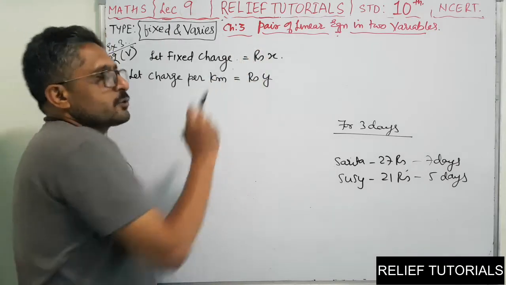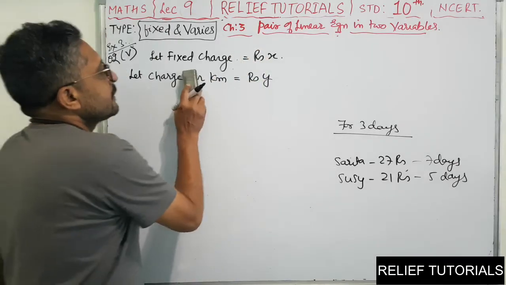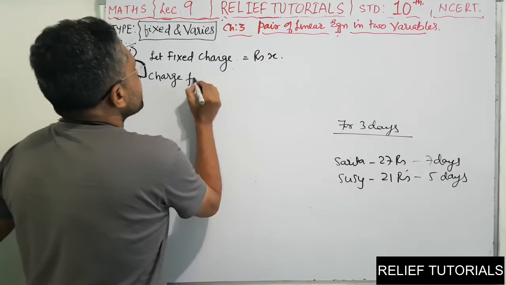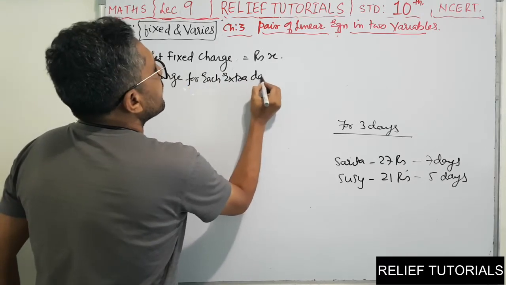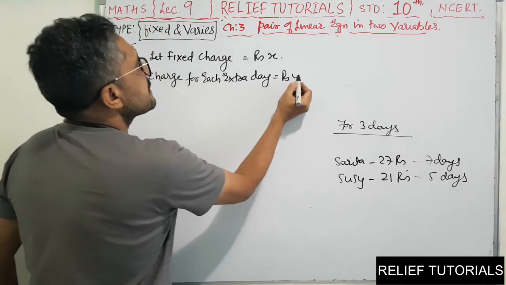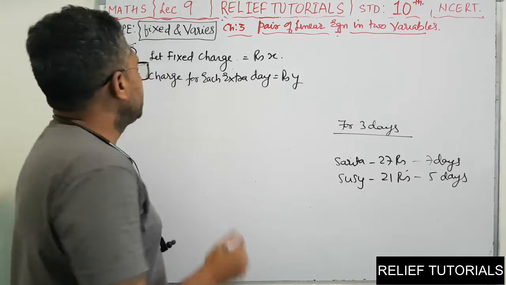So the fixed charge is equal to rupees, and the charge for each extra day is equal to rupees. Clear? Now we will see the first condition.